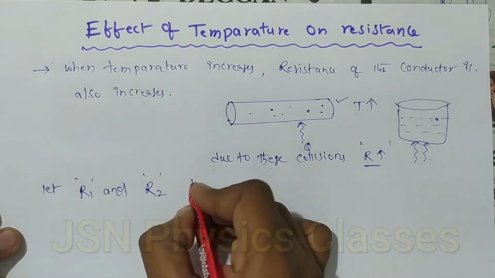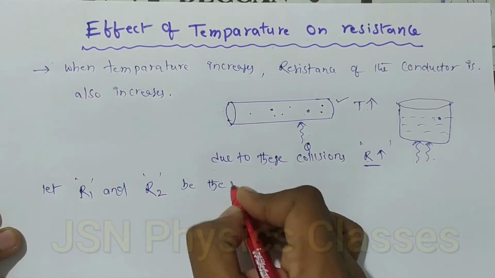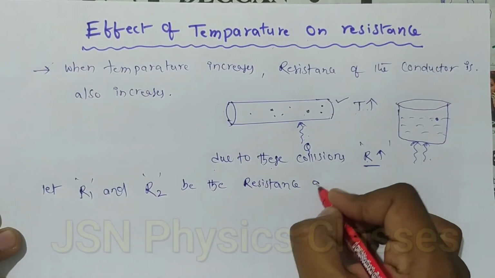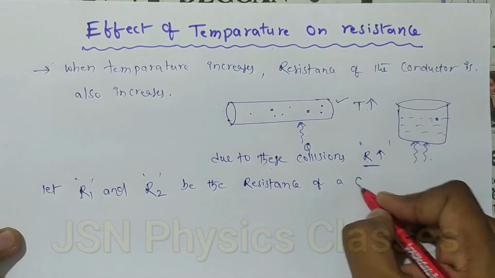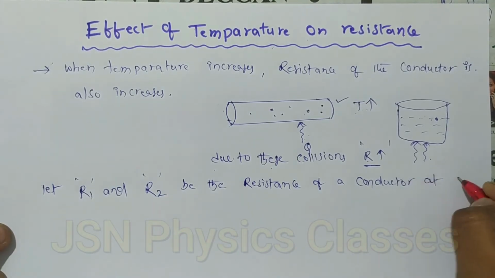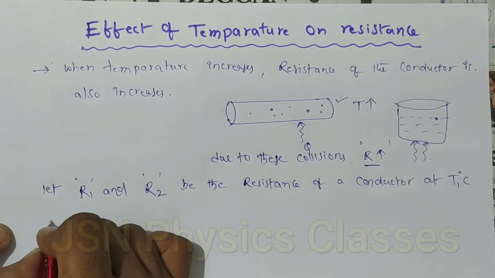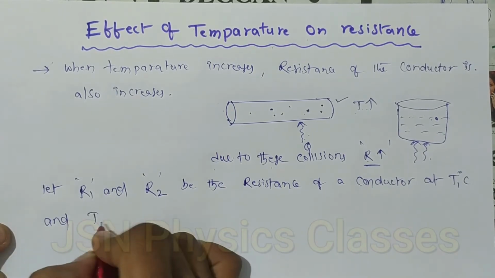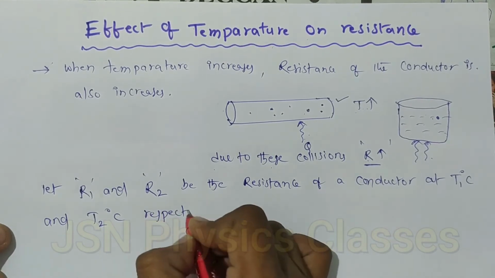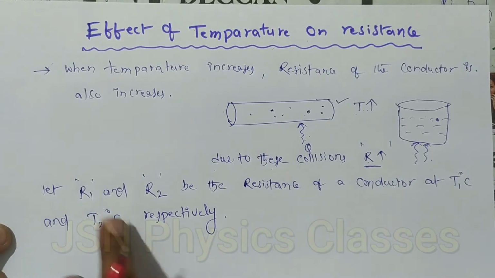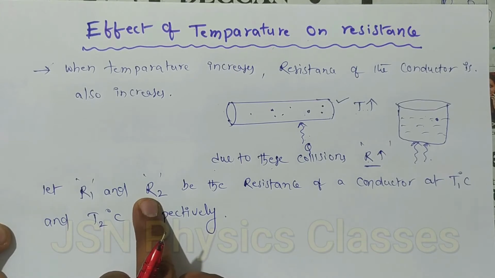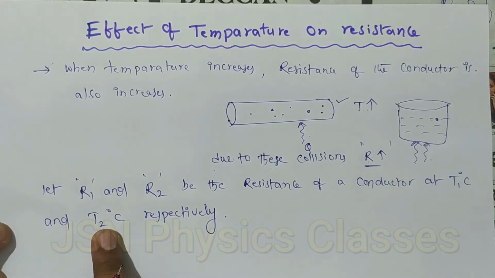So let R1 and R2 be the resistance of a conductor at T1 degrees Celsius and T2 degrees Celsius respectively. R1 is the resistance of the conductor at T1 temperature, R2 is the resistance of the conductor at T2 temperature.